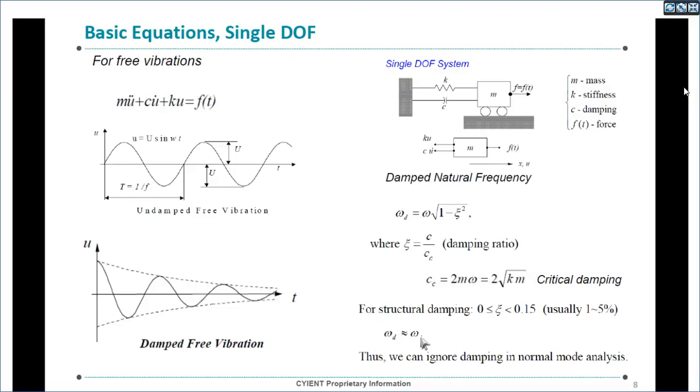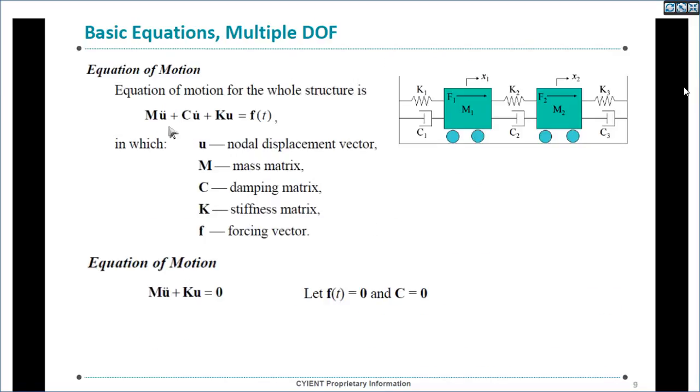Now let us see the equation of motion for multiple degrees of freedom. The equation of motion is given as M u double dot plus C u dot plus K u equals the external force, where u is the nodal displacement vector. M is a mass matrix, because we have multiple components, multiple bodies here, so we need to work with matrices.